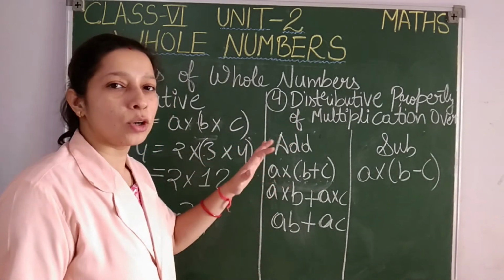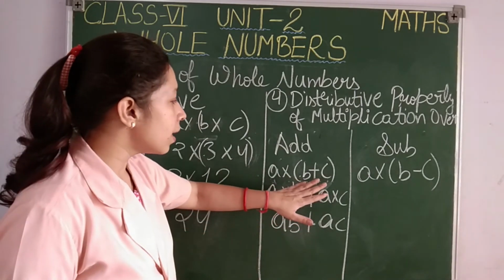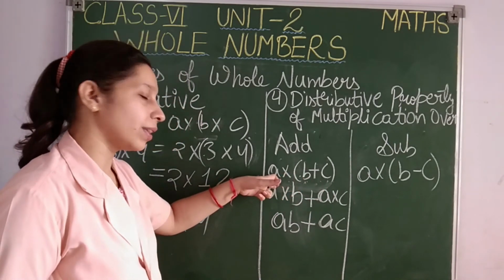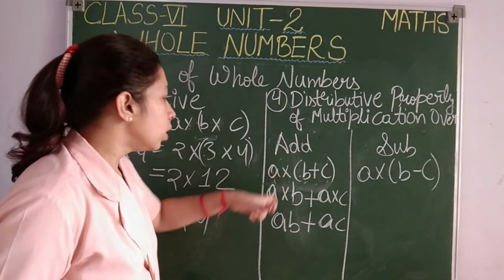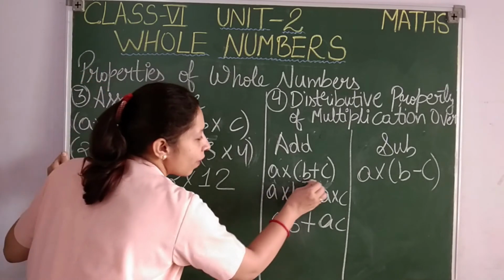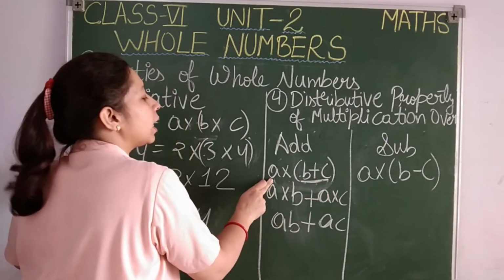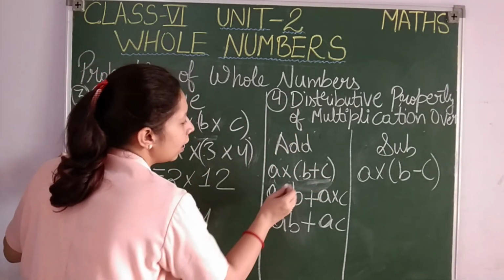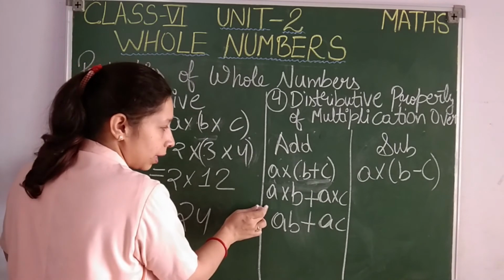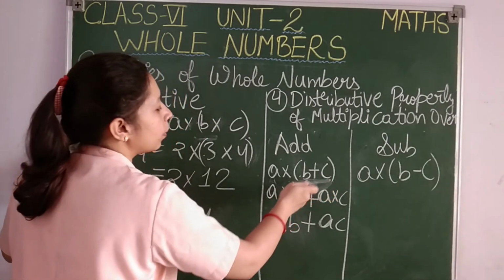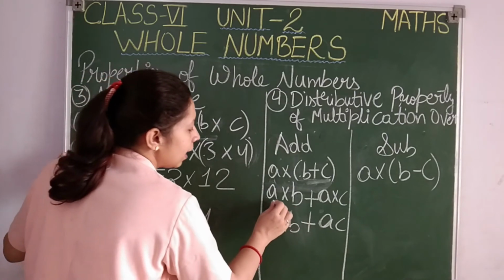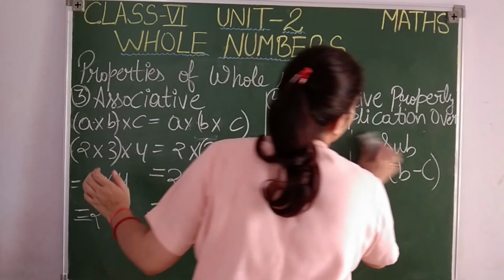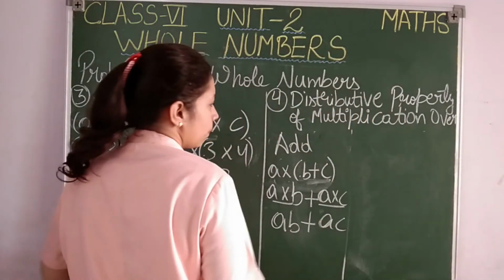It states that A into B plus C means when two numbers are given in addition and both the numbers are in multiplication with the third number, so what you can do? You can distribute the values, means instead of adding this and then multiplying it with A, you can solve using distributivity property also. You have taken the first number from the bracket, multiplied it with A, then the second number from the bracket, then multiplied it with A, and then its product you are going to add. Clear, students? I will explain you again with some examples and it will be more clear.